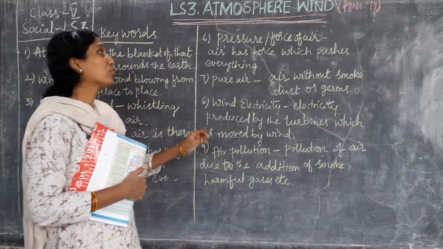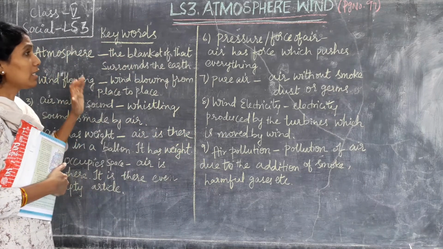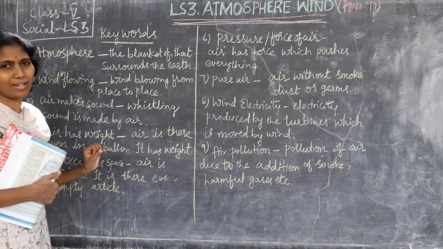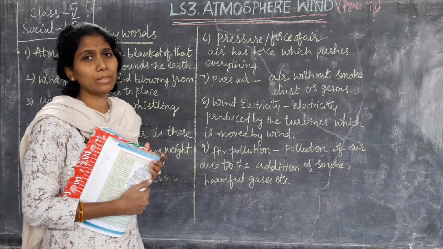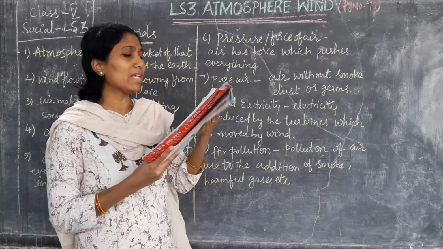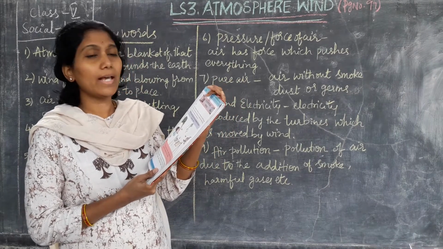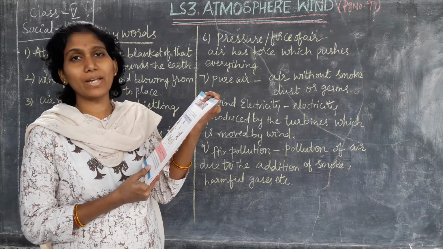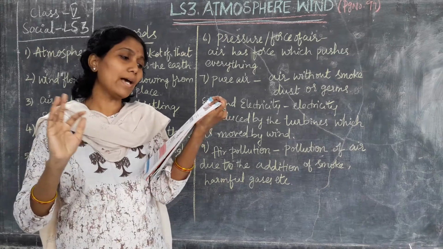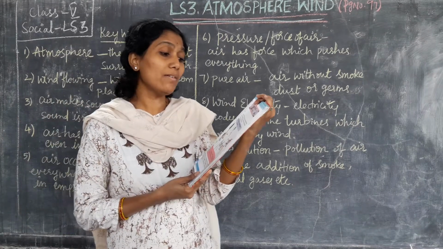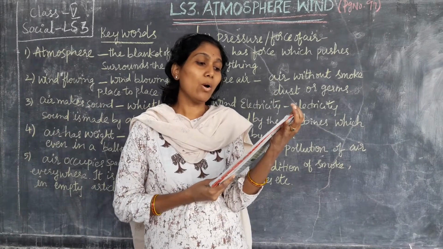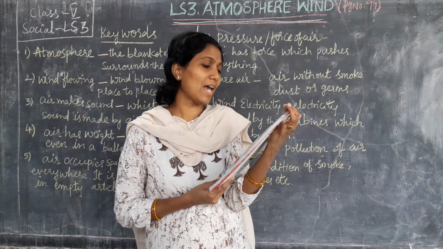Children, you have to go through the keywords very clearly so that you can understand the lesson better. Now come to the point of the lesson. Wind. We have air all around us, correct or not? It blows in our houses, open grounds, fields, and everywhere.